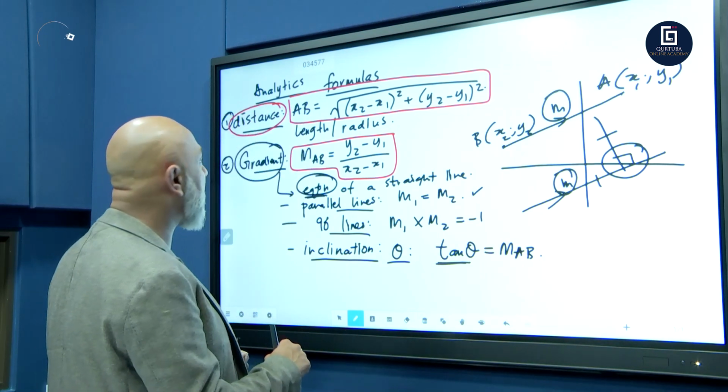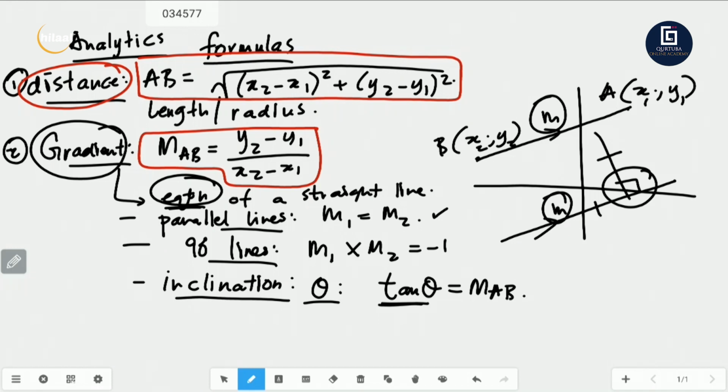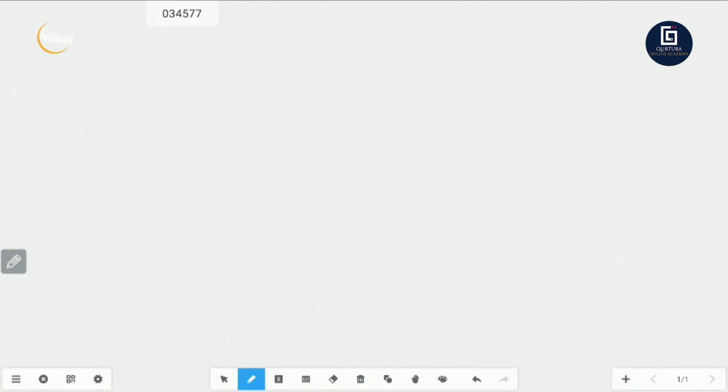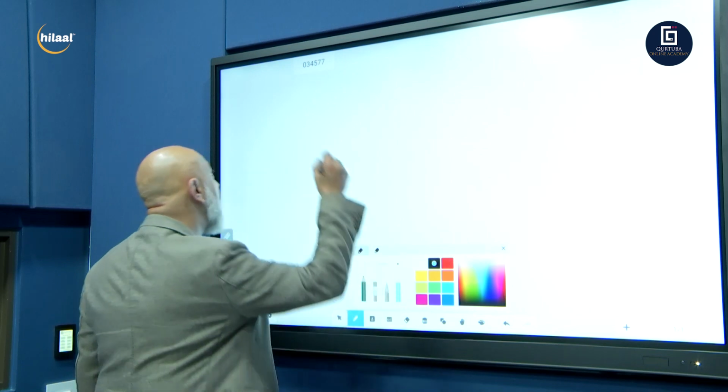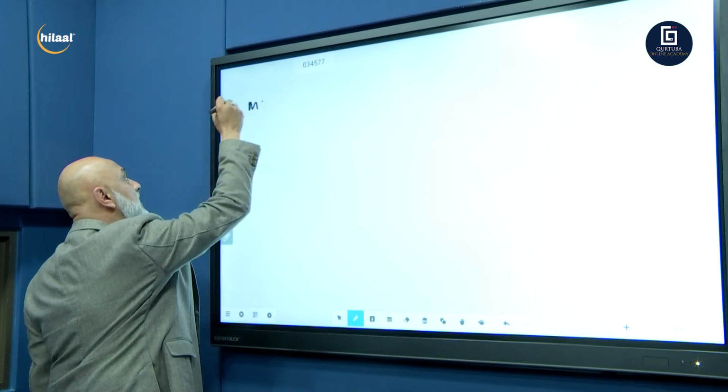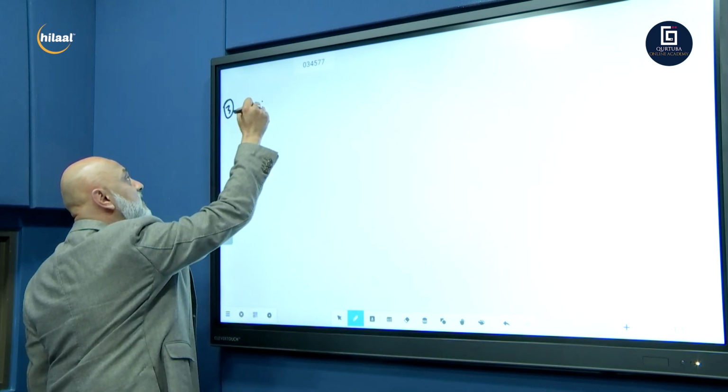Okay, so take this down, guys: the distance formula, the gradient formula. We're now going to go on to 2 more formulas. Let's go on to the midpoint formula. This is formula number 3. We're still busy with formulas.